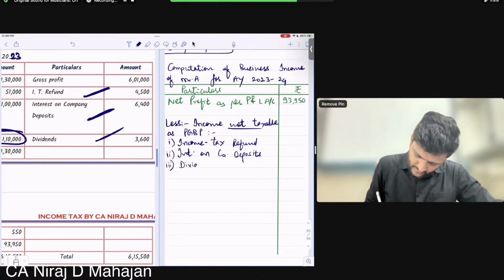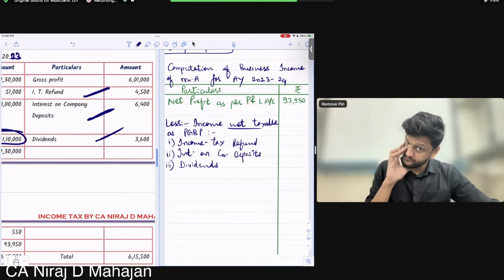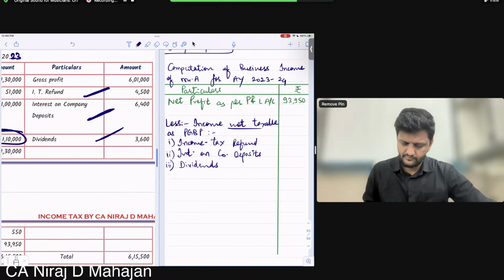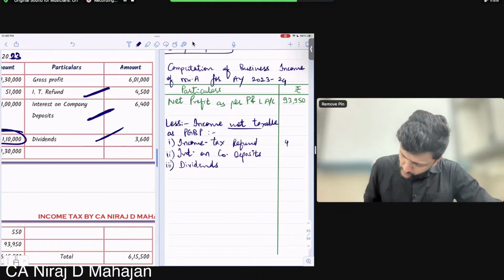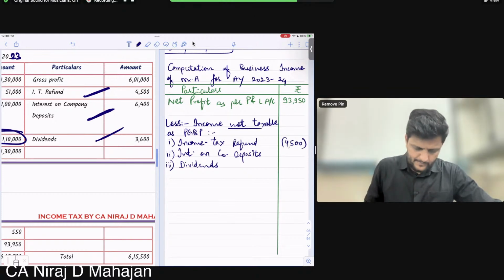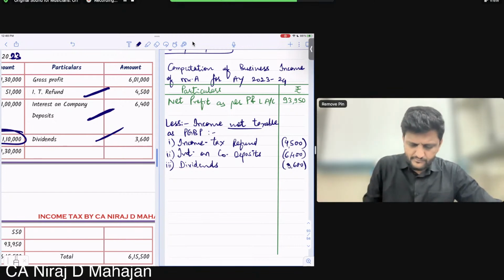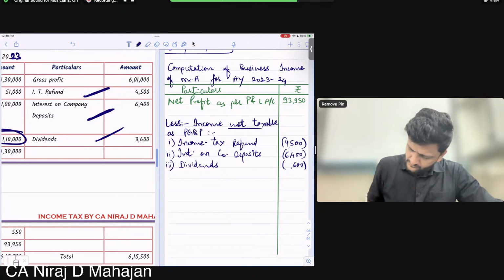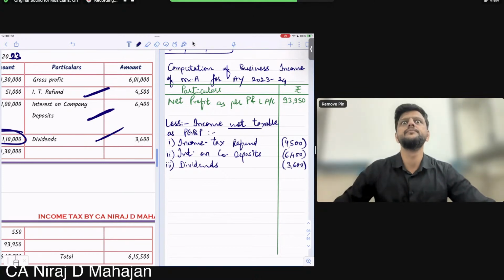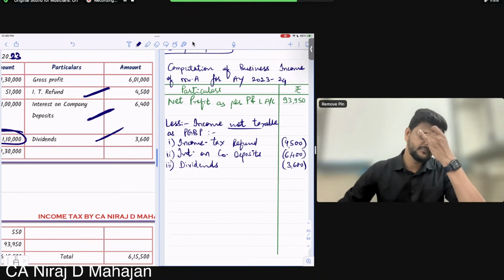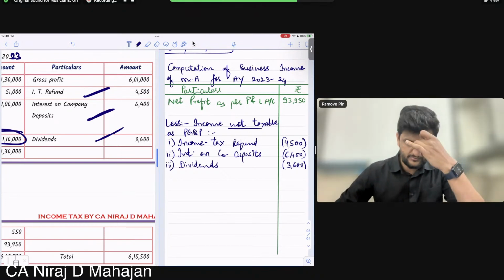Dividend. Yes, still here? It is less. Done?